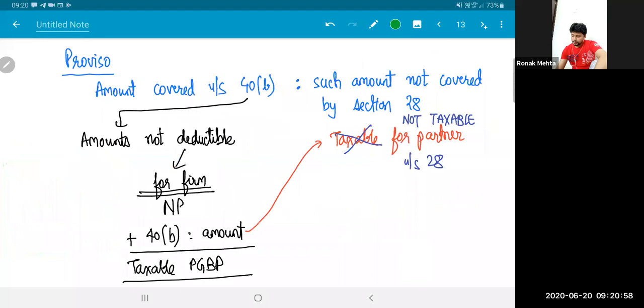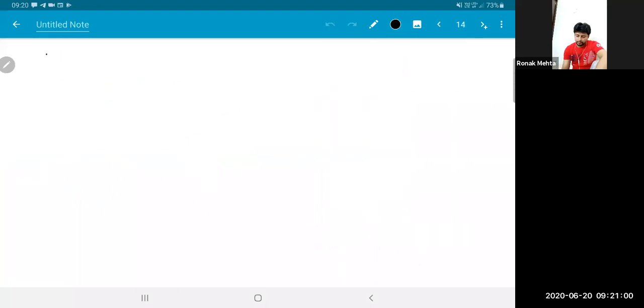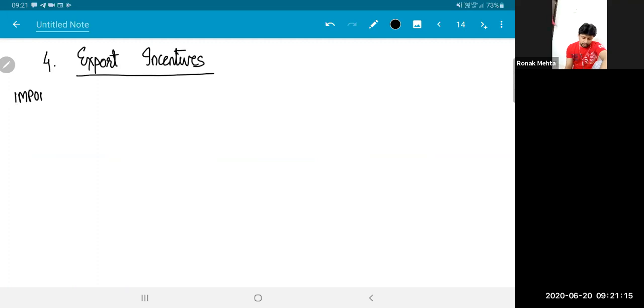Okay. I'll take up the last point now. This point is talking about export incentives. This is something that is important.